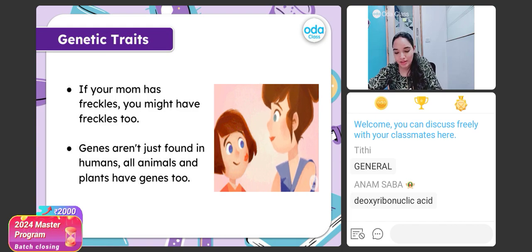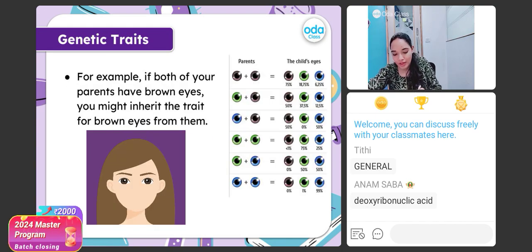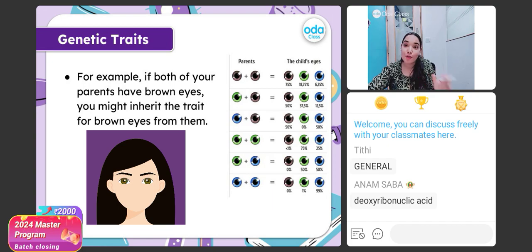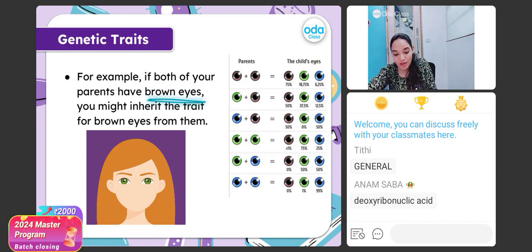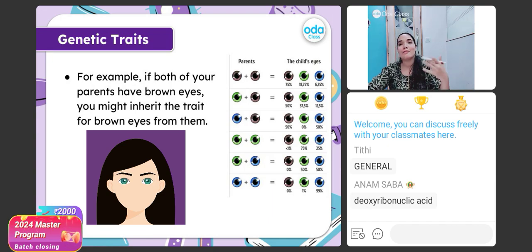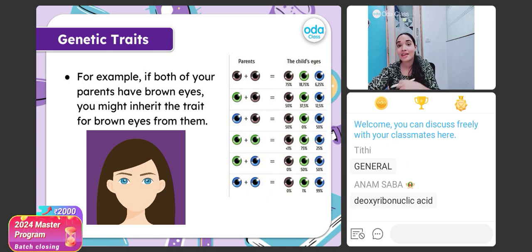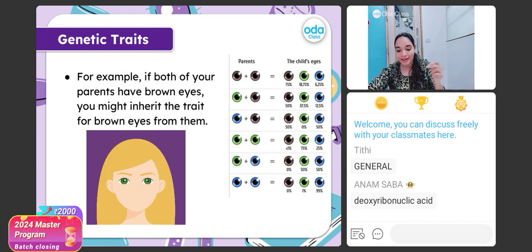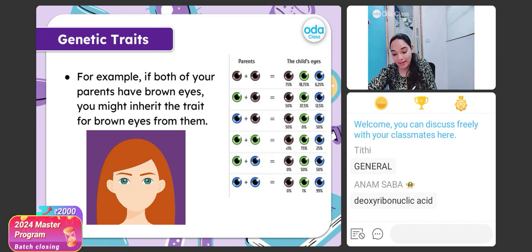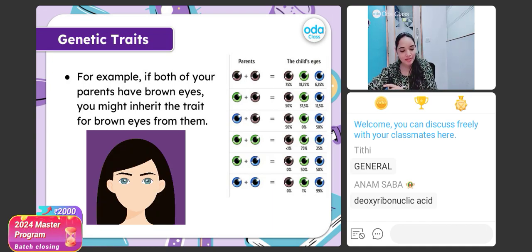Now, students, listen to me very carefully. If both the parents have brown eyes, you may inherit brown eyes as well. If both the parents have black eyes, even you will have black eyes. Correct? And let's say if both the parents have blue eyes, there is a 99% chance to inherit blue eyes. You're getting it, students? This is one of the examples.